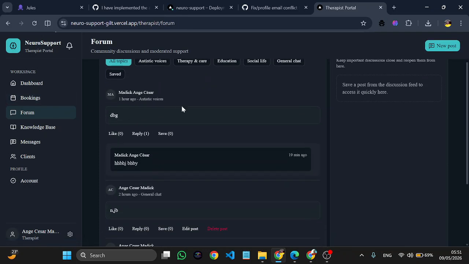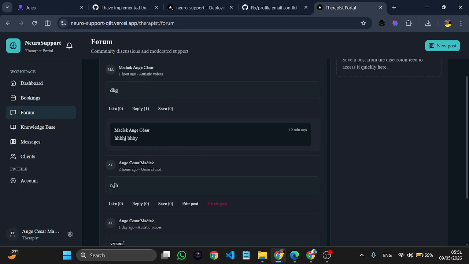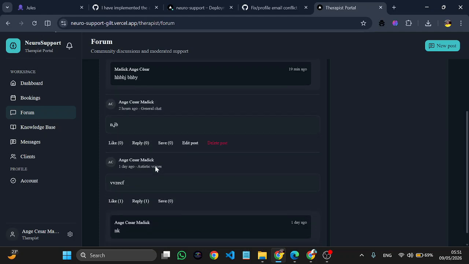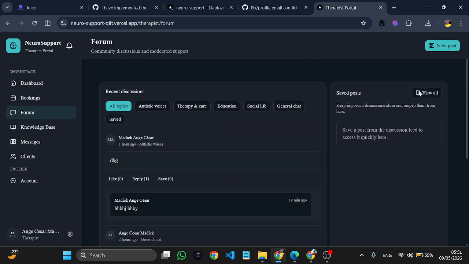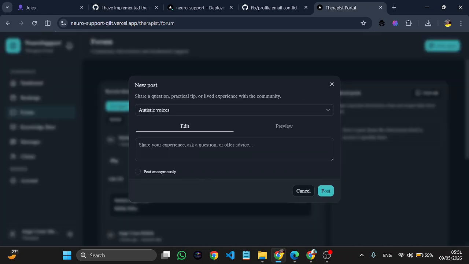So on the forum, I can see all the messages. I can see the reply I previously made in GBG that was slow to come, but maybe I just had to refresh it. You can see also the posts. I can make my own post, anything.